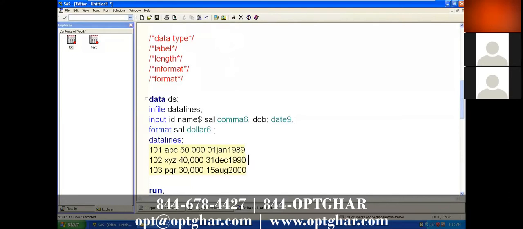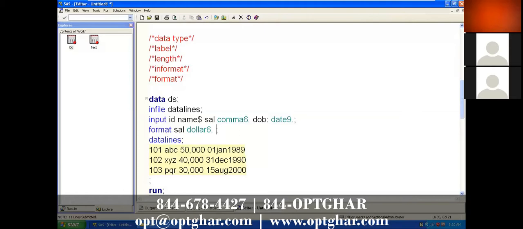Okay, but my requirement is I want to keep the same format, the format which the raw data has. So for that, what do we have to do? We need to write a format statement, because we need to write the same format. It is possible only with the format statement. You can specify one format statement, and here you can specify a number of variables, or you can apply one format for different variables.